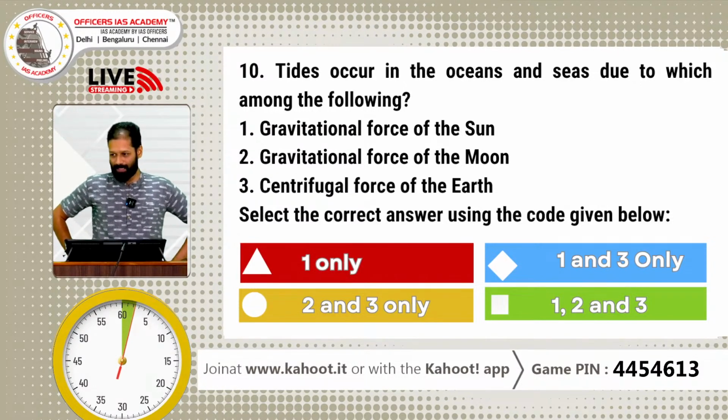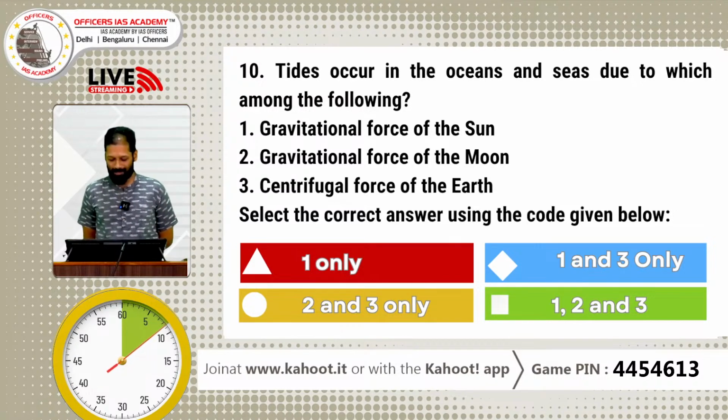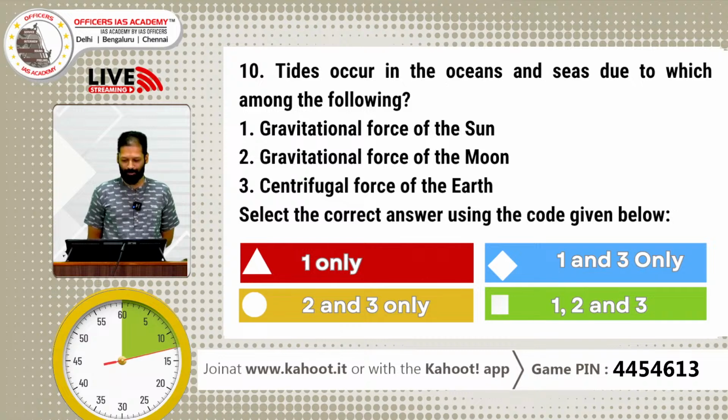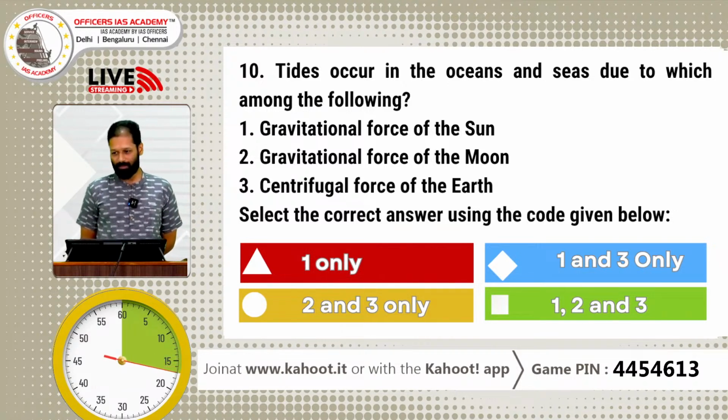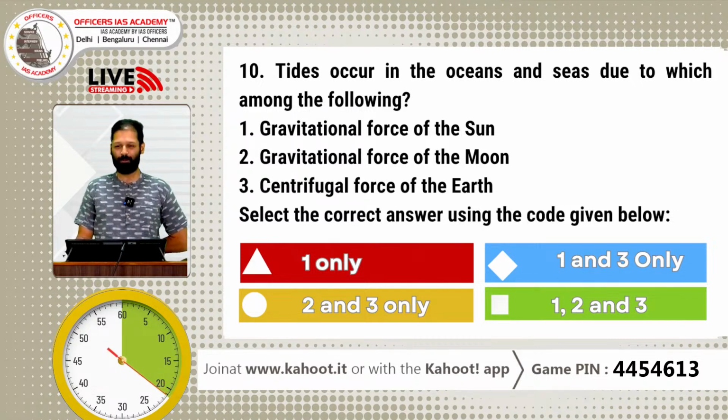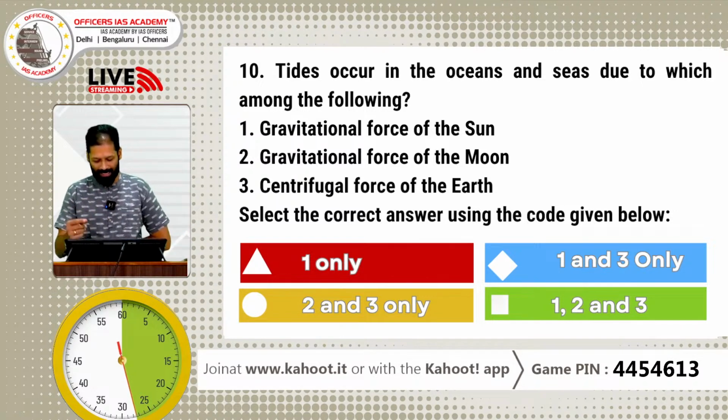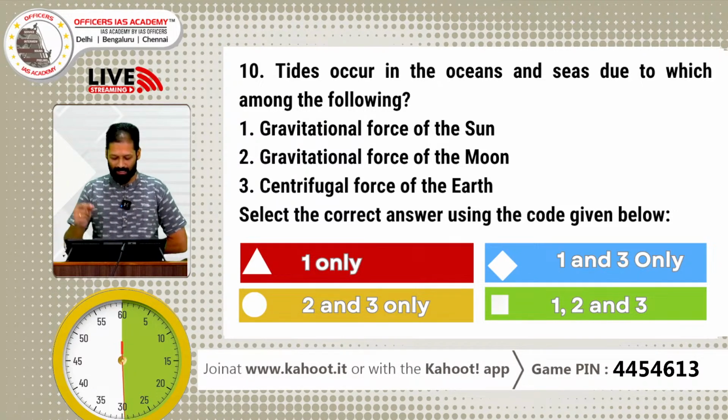Next question is from oceanography. Tides occur in the oceans and seas due to which of the following? Gravitational force of the sun, gravitational force of the moon, centrifugal force of the earth. Select the correct answer using the code given below. Right. How will you be able to isolate one force from the other? How will you be able to say, look at the way in which UPSC gives the questions. Tides occur in the oceans and seas due to which among the following?